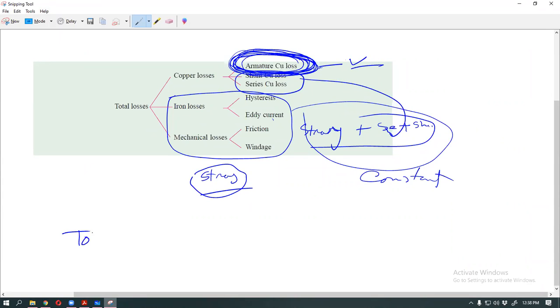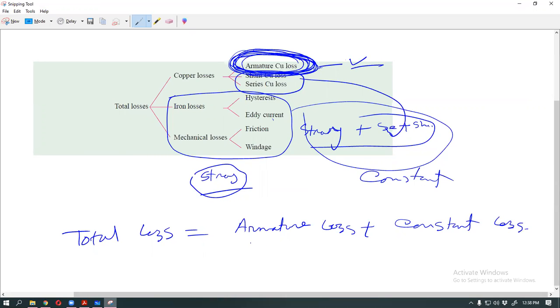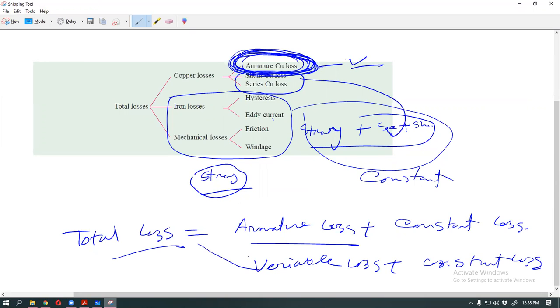So total loss is equal to armature loss plus constant loss. Armature loss, another name is variable loss. So variable loss plus constant loss is equal to total loss. All are clear?